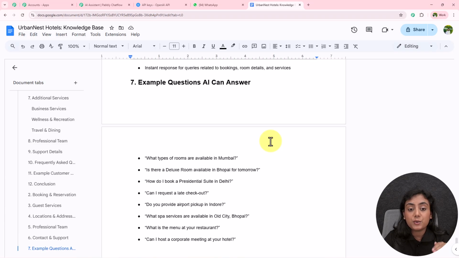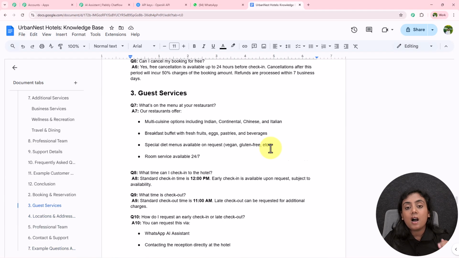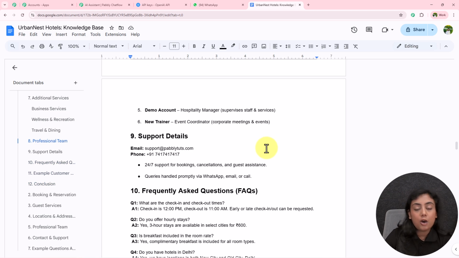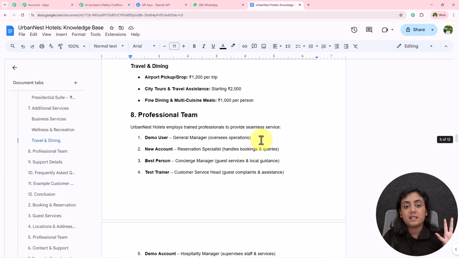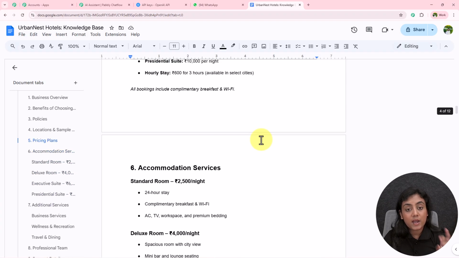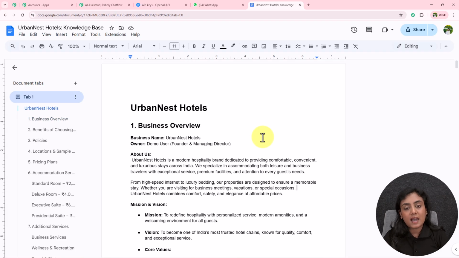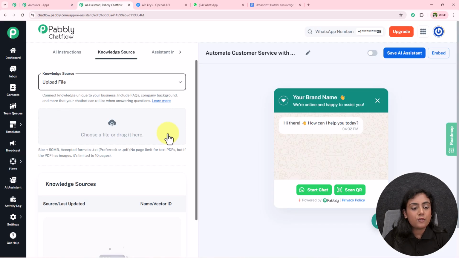You also have to create a very detailed knowledge base according to your business. You have to add all the details telling what your business is about, everything. You have to enter it in that knowledge base. That is why the knowledge base is super important. And make sure no emojis are added in the knowledge base. Just simply write things about your business that are super necessary. Now using this knowledge base, this AI assistant is going to reply to all the queries. So now what we are going to do is upload the knowledge base.